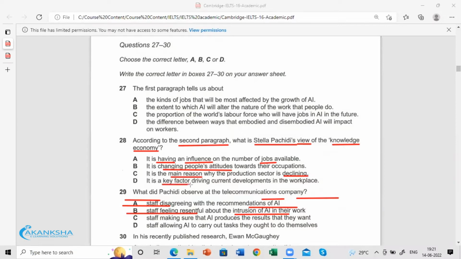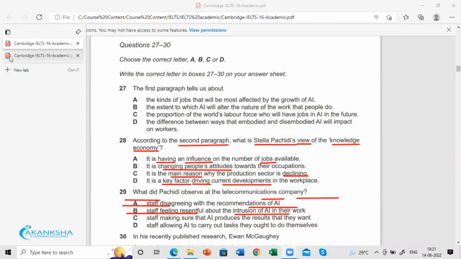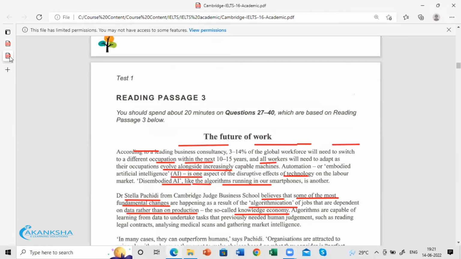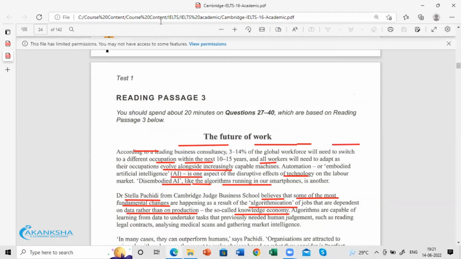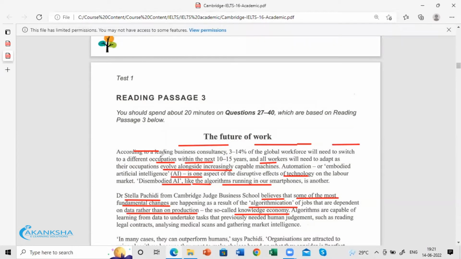And the key factor driving current developments in the workplace. Of course, yes, it's a key factor driving current developments in the workplace. What represents the key factor here?